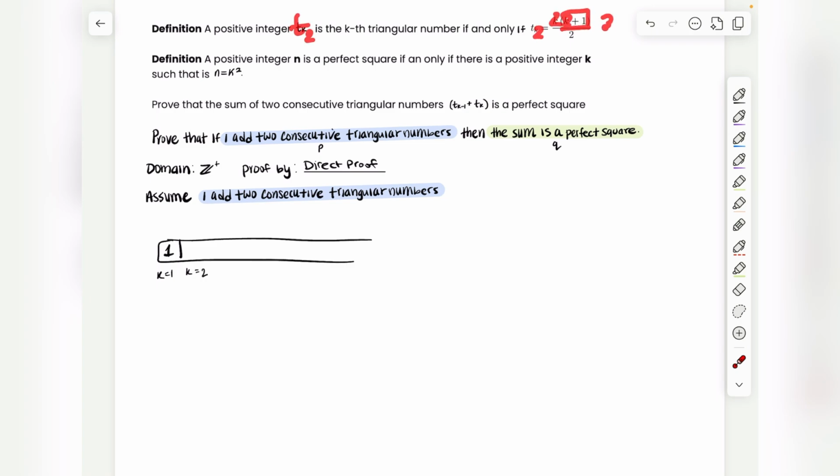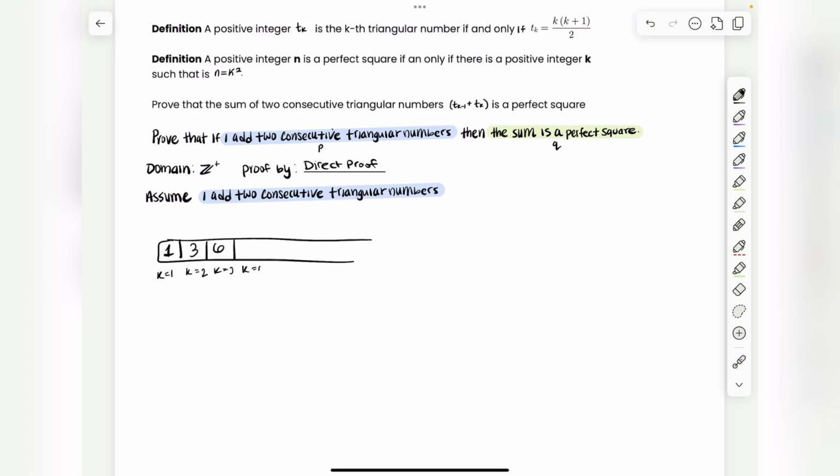So 2 plus 1 is 3 times 2 is 6 divided by 2 is 3. So our second one is 3. At k is equal to 3, the triangular number at k is equal to 3, plug in 3 wherever you see k. So 3 plus 1, that's 4, times 3, that's 12, divided by 2, that's 6.